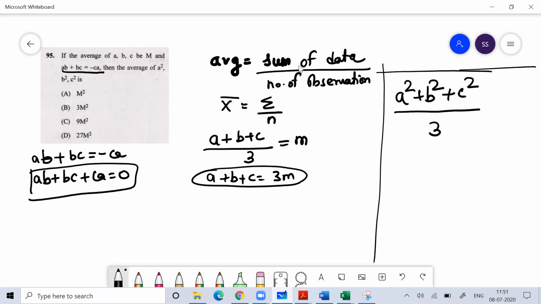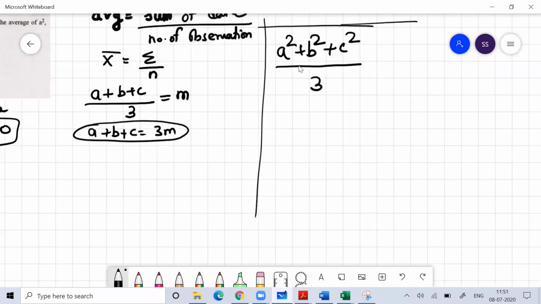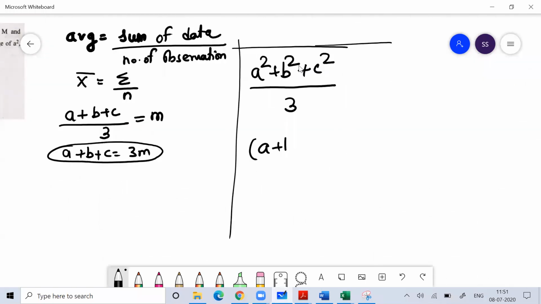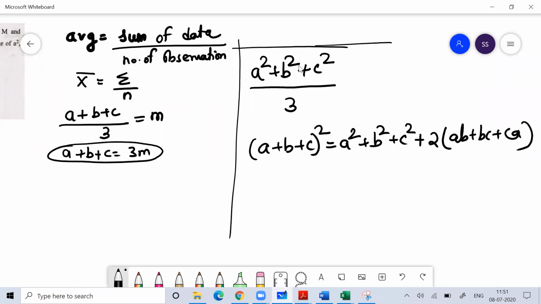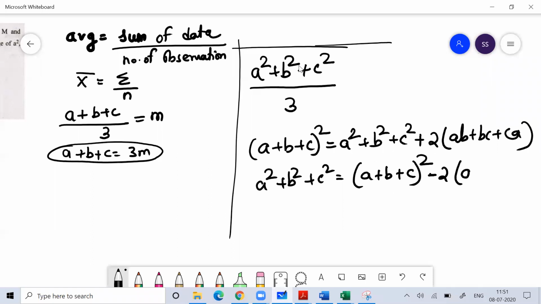Everyone understands what average is? The formula of average is sum of data by the number of data. They're asking me the average of A square, B square, and C square. I believe everyone knows the formula that A plus B plus C whole square is A square plus B square plus C square plus 2 times AB plus BC plus CA. Everyone knows this. So I can write A square plus B square plus C square as A plus B plus C whole square minus 2 times AB plus BC plus CA.